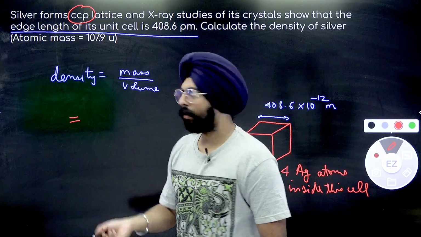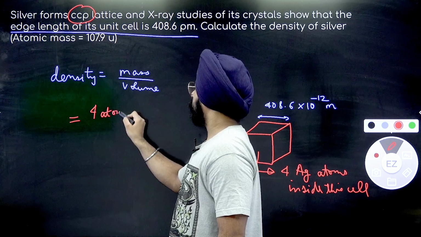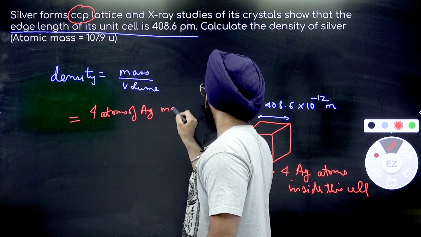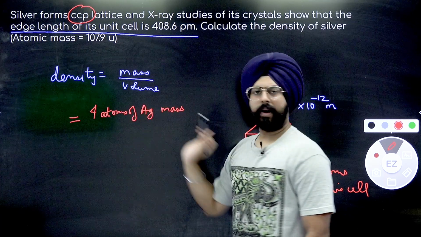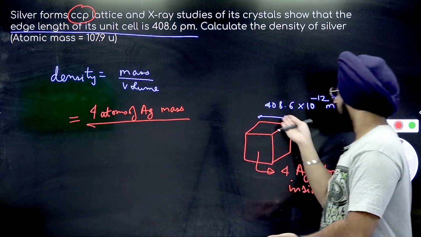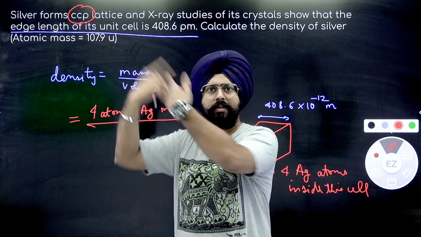What will be the mass? Mass will be for 4 atoms of silver. Mass of 4 atoms of silver divided by the volume. Volume is how much? Volume of cube is equal to edge cubed.